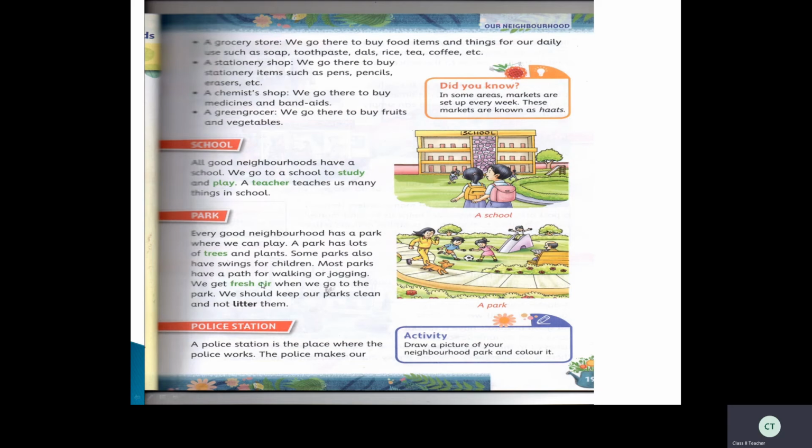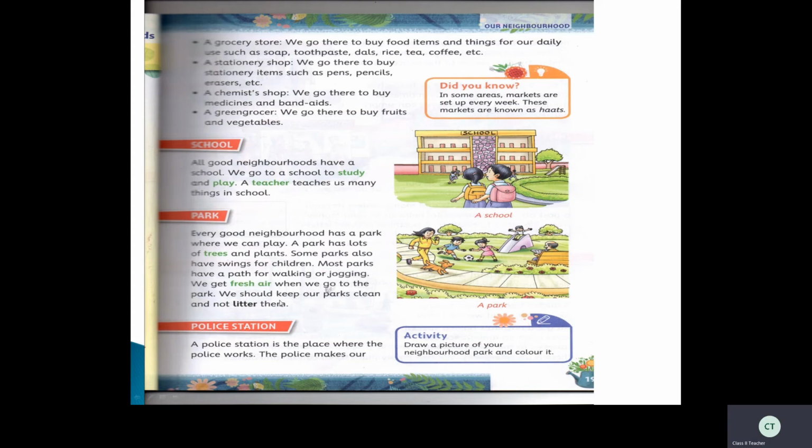Most parks have a footpath for walking and jogging. Okay. So we get fresh air when we go to the park. So why do people come to the park? Children go to the park to play, and adults go for walking or to take some fresh air because there are many plants and trees.